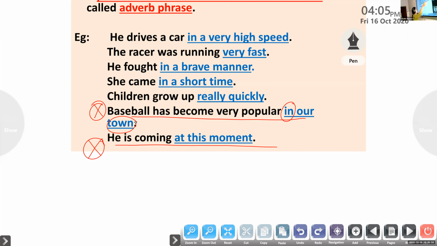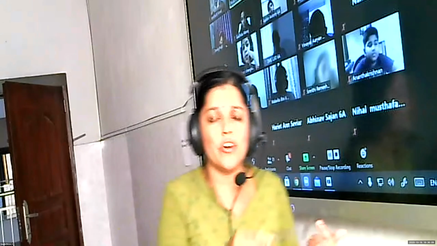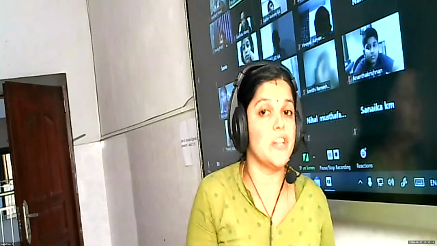Why haven't I given these under prepositional phrase? At this moment. Why have I given these examples under adverb phrase? Do you know the reason? Why have I written them under the adverb phrase rather than under the prepositional phrase?